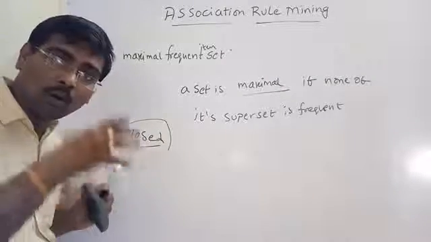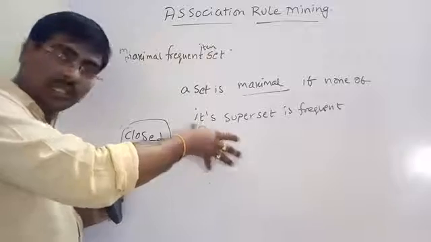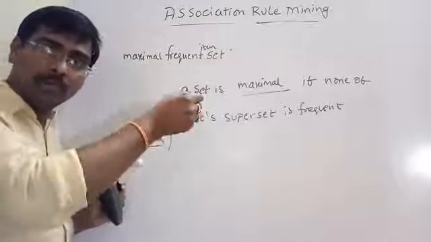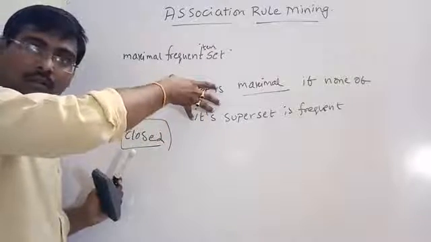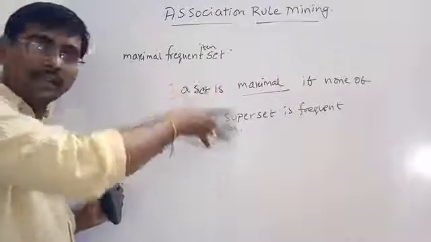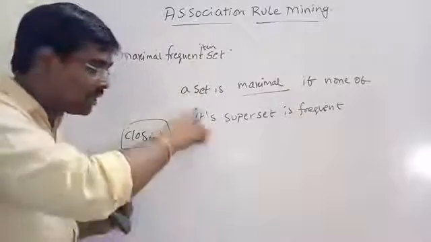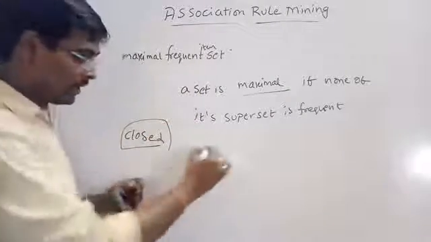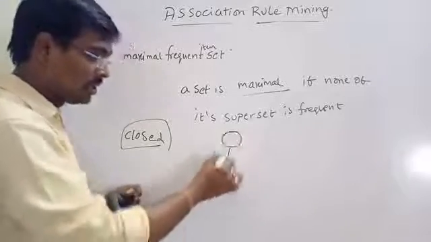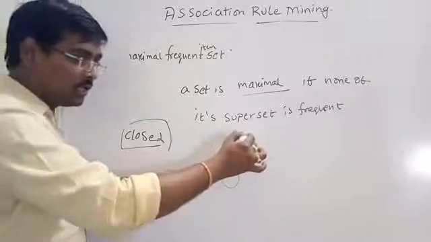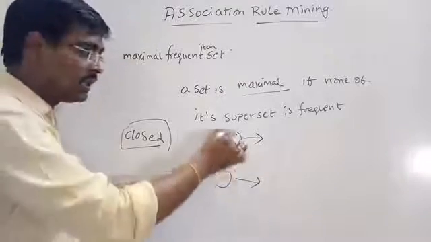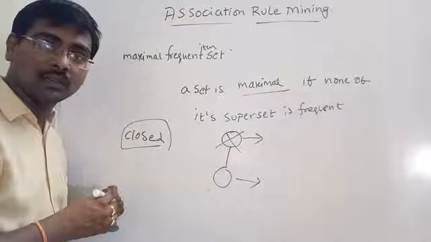What do you mean by closed item set? Suppose in the graph or in the diagram, there is an edge from one item set to another item set. If both have the same support value, for example in the graph these are the two, and this has and this one has the same support value, then this is not a closed item set.